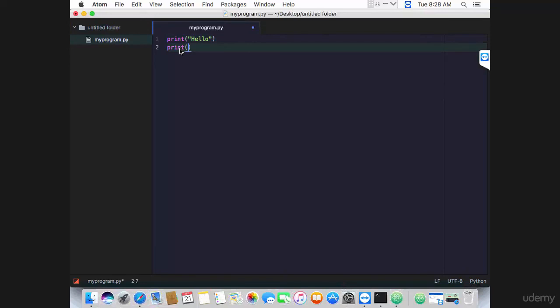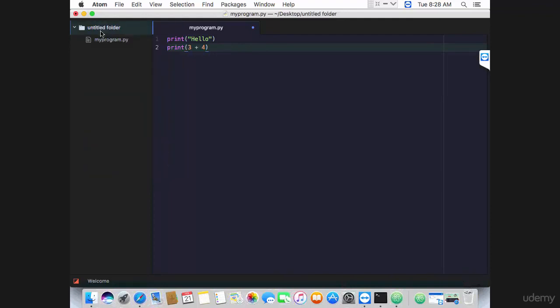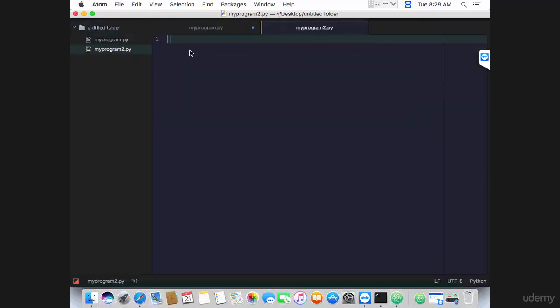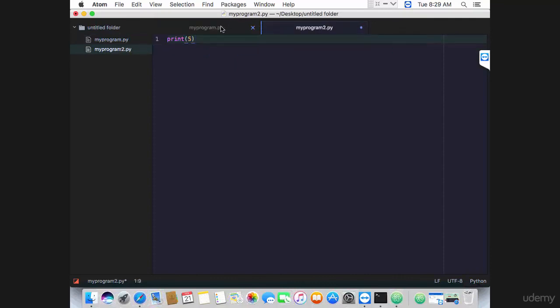And so you can go ahead and add more code there, 3 plus 4, and you can also create other files. So right click on the main directory, go to new file, my program 2.py, let's say print 5 this time, Ctrl S to save. And so you have 2 programs now in here, and you can switch through the different files by clicking the tabs in here.